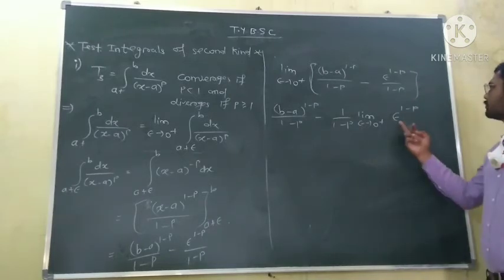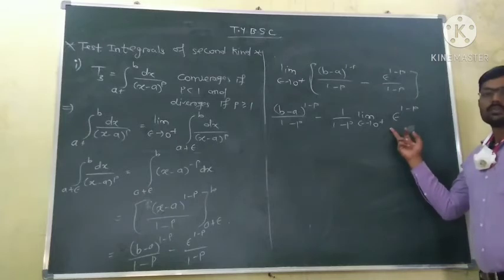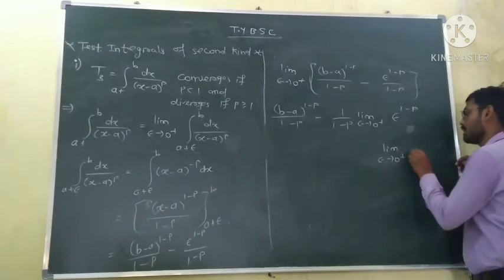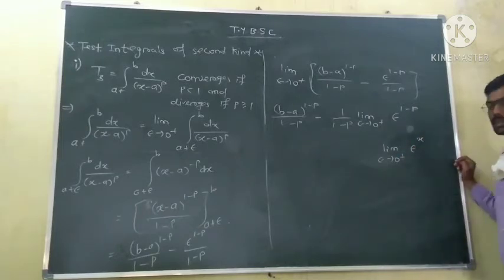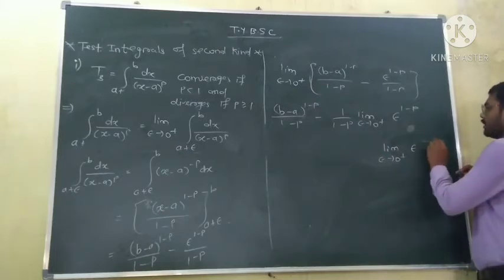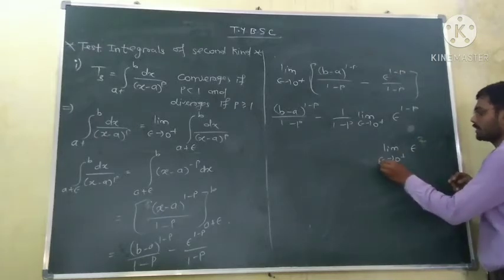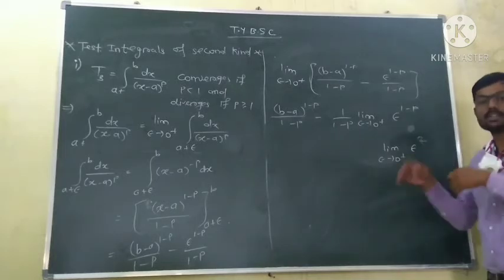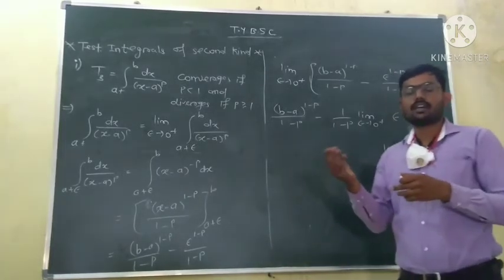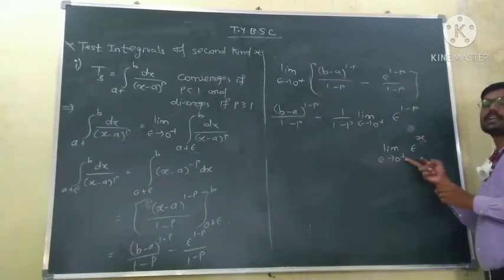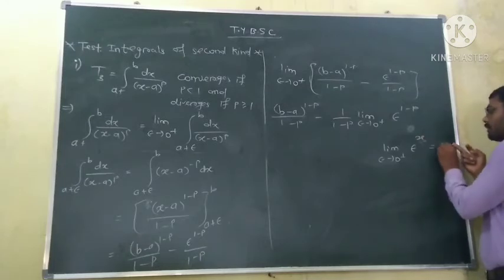Okay. Now we know limit epsilon tends to 0 plus epsilon raised to power x. If this x is positive, like epsilon raised to power 1, epsilon square, epsilon cube, then epsilon tends to 0, epsilon raised to power 2 also tends to 0. Since epsilon tends to 0, epsilon square also tends to 0. So if this x is positive, then limit epsilon tends to 0, epsilon raised to power x is also equal to 0.